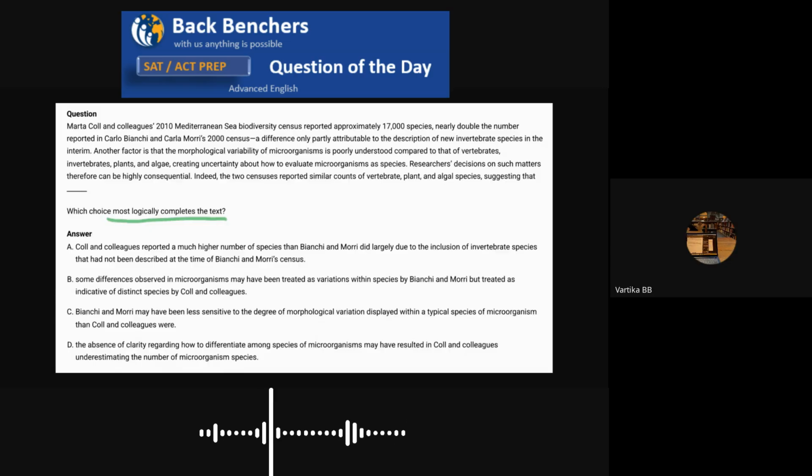So it says, Martha and colleagues' 2010 Mediterranean Sea Biodiversity Census reported approximately 17,000 species, nearly double the number reported in Carlo Bianchi and Carla Mori's 2000 census. So there's a lot of difference, almost double the number reported in the 2000 census and the 2010 census. A difference only partly attributable to the description of new invertebrate species in the interim. That's the first reason, but according to the passage, it's only part of the reason. What is the main factor?